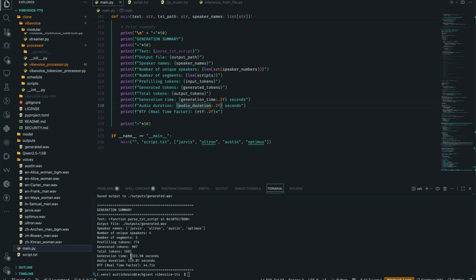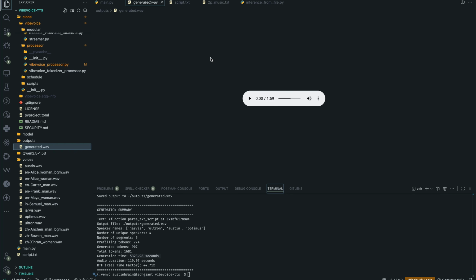So it's finally done generating. This is how long it actually took. I don't know how accurate this is. 5,000 seconds. It's just crazy. Now let's play the audio, and we're going to play it from the beginning till the end. It's basically 1 minute 59 seconds long. So let's see if it actually did a decent job.